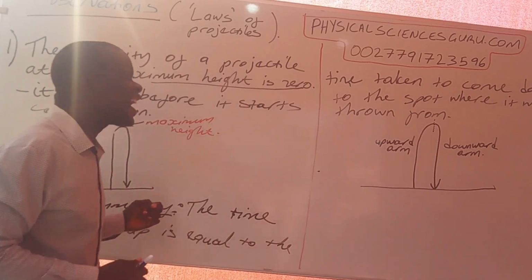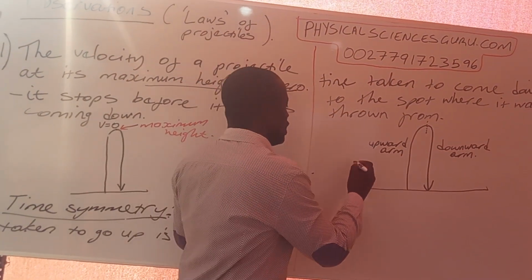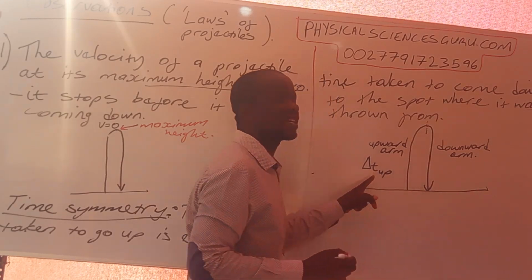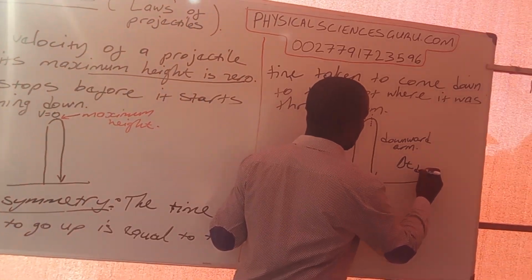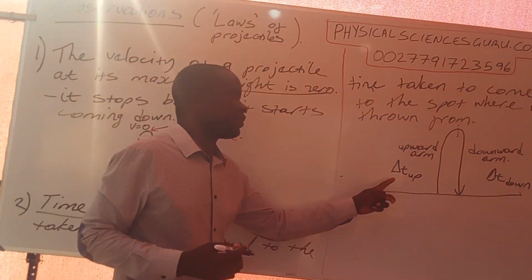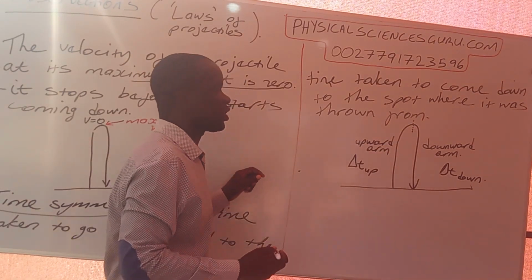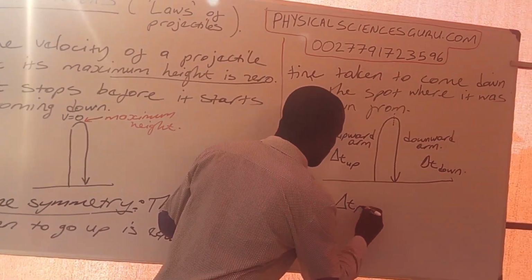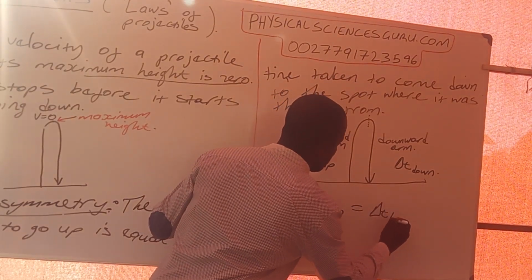Now, the time symmetry is telling us that as the projectile is going up, it takes delta t up. This is the time taken to go up. And when it is coming down, it takes delta t down. So time symmetry is telling us that the time taken by the projectile to go up is equal to the time taken to come down. We can write this as an equation: delta t up is equal to delta t down.